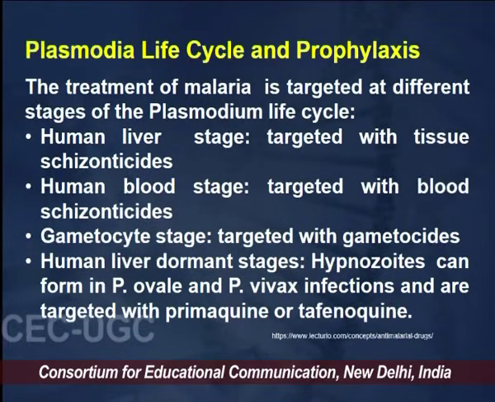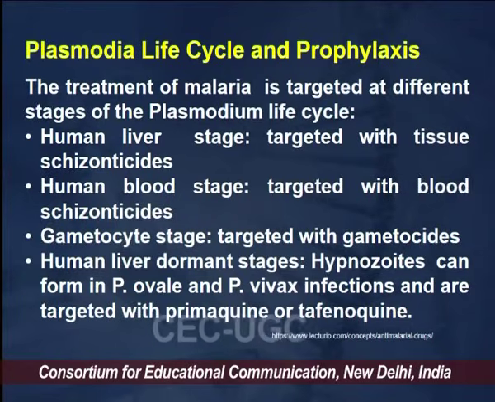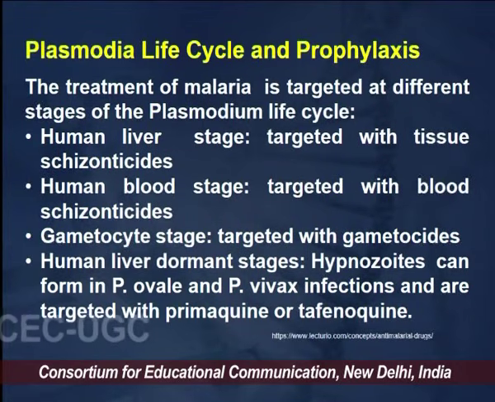Now, the treatment for malaria has basically been targeted at four major stages. First, it is targeted at the human liver stages, because in the human liver stages the tissue schizonts are formed. If they are affected, then a major part of the plasmodium infection is neutralized there. The next is the human blood stages, where the drugs target the blood schizonts, apart from various other stages.